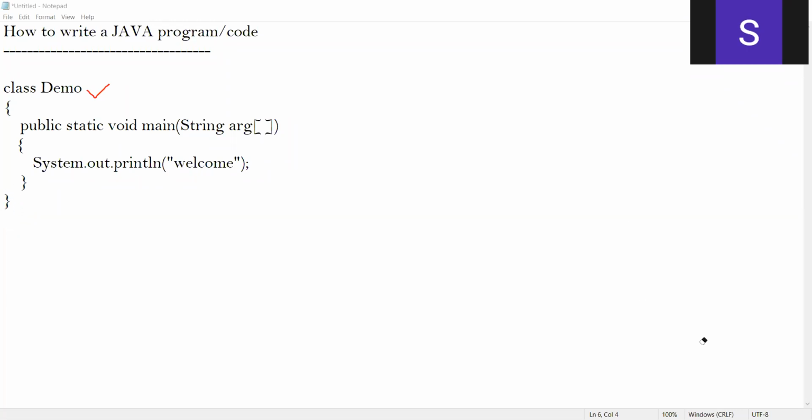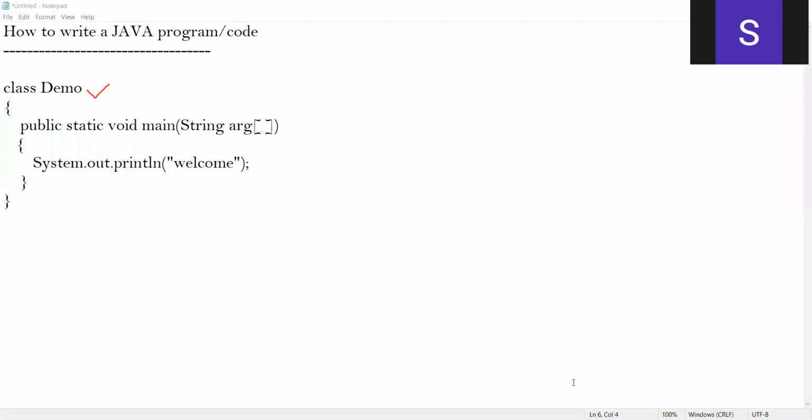But that is not the case with C++. With C++, once you define a class, at the end of the class definition you need to put a semicolon. But that is not true in the case of Java. This is one of the important observations. Since you're studying both C++ and Java, sometimes students may get confused.